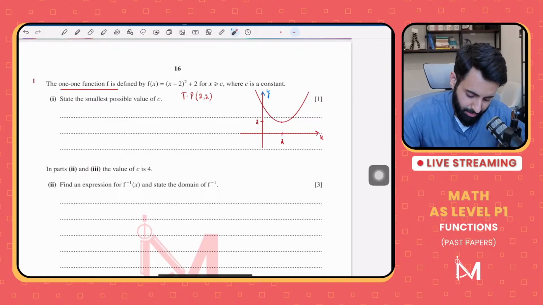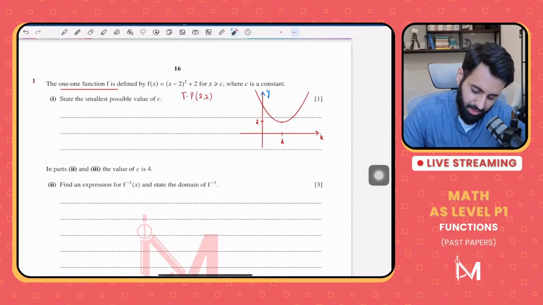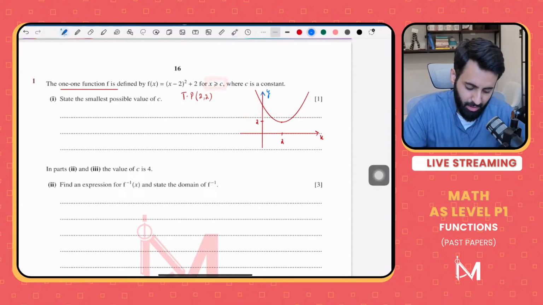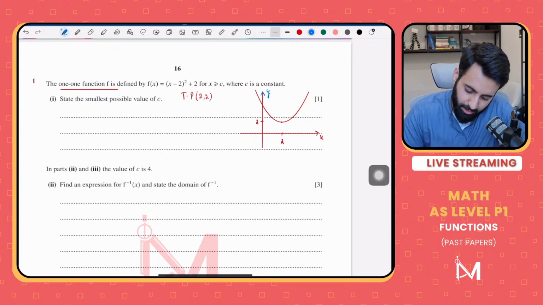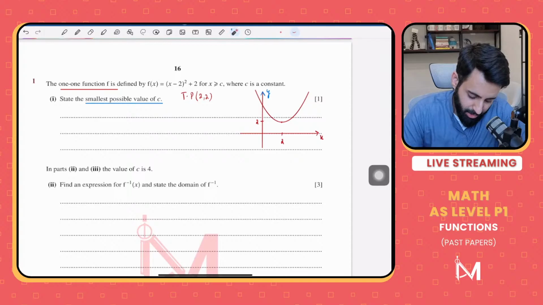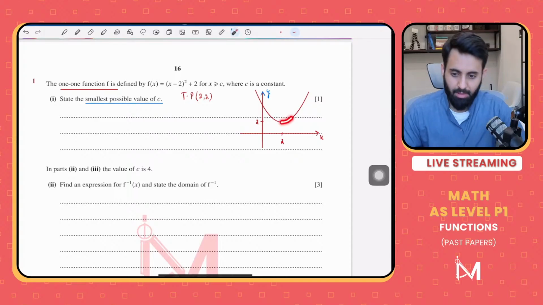Now, how do you make a function a one-to-one function? It should pass the horizontal line test. Now what's the restriction? The restriction is that the domain should be greater than or equal to c, and the question is asking you to find the smallest possible value of c. So what's the smallest possible value of c after which the function is either only increasing or only decreasing?